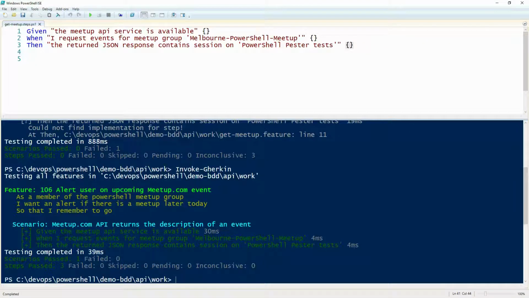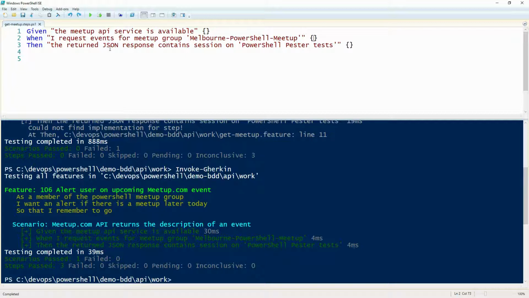So we'll leave the given as it is. Some things are just given, and it's a given that it's a given. If this was my API and I owned meetup.com, I might have some code in here for verifying that the API service is running, or making sure the process is running. But we'll assume the given is given for the moment. And we'll look at the when.